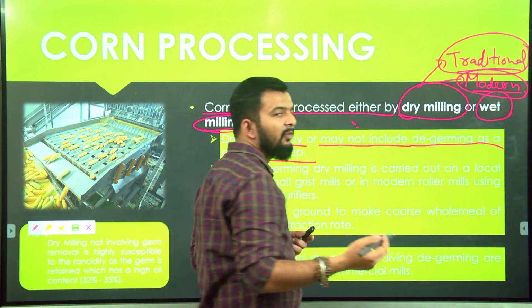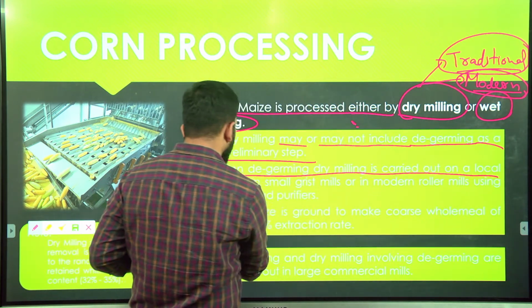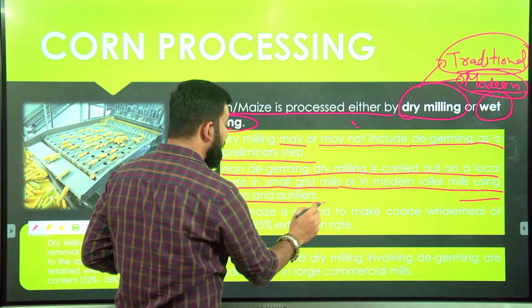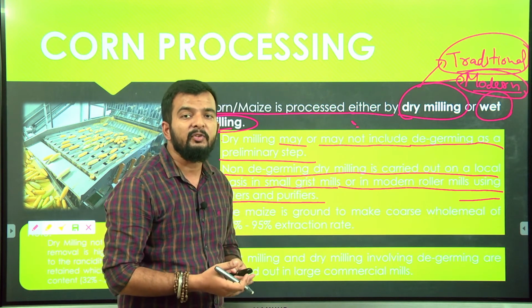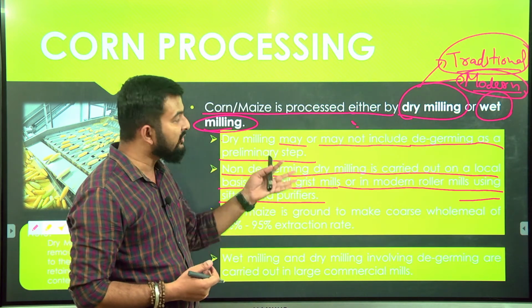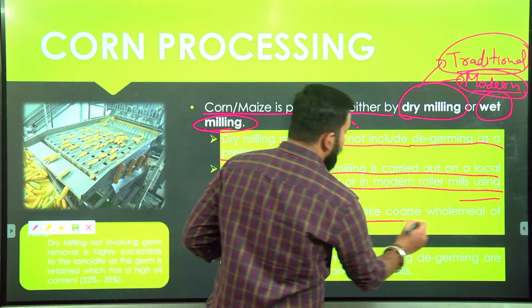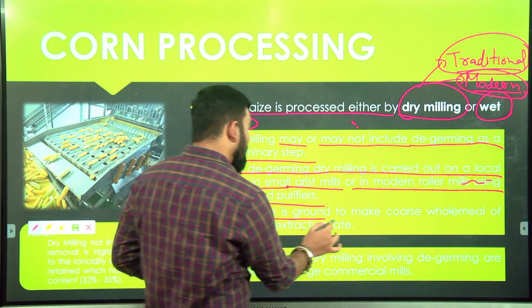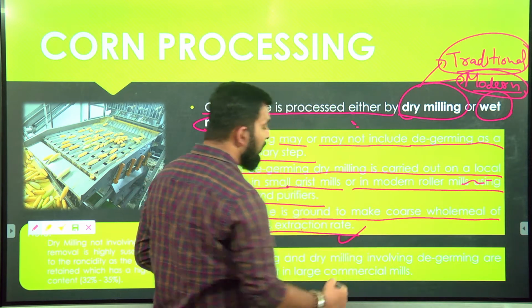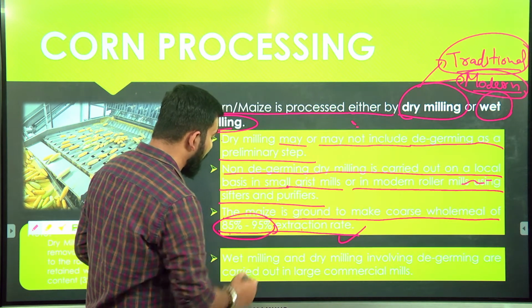So there is a disadvantage in the traditional method. We will see non-degerming dry milling is carried out on a local basis in small grist mills and in modern roller mills using sifters and purifiers. That is, when the scale of processing is small, or when it is being milled locally, generally the germ will not be removed. While when it is on a commercial scale, your germ will be removed. The maize is ground to make coarse wholemeal of 85% to 95% extraction rate. Okay, so maize is simply ground, and your extraction rate in this case is around 85 to 95%.